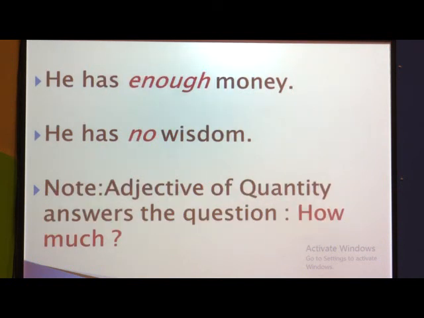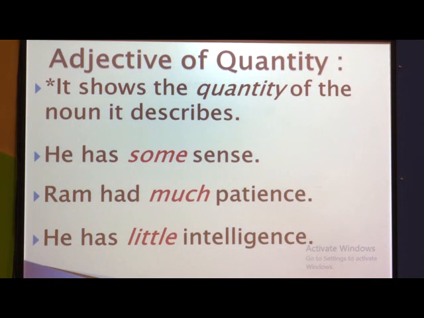Fourth one, he has enough money. How much money? Enough money, sufficient money. He has no wisdom. How much wisdom? No, nothing. So no wisdom. So here the words which are in color or italic form, those are all adjectives of quantity.